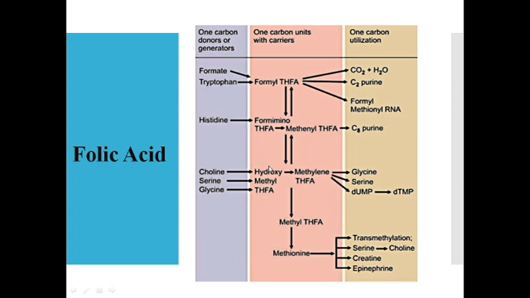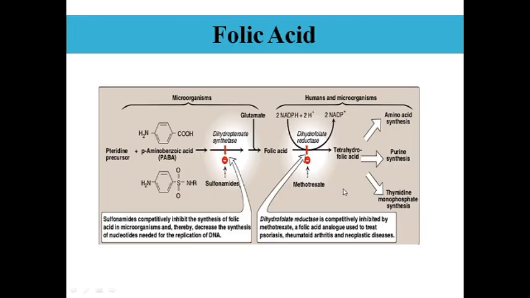Choline donates its hydroxymethyl group, serine its methyl group, glycine to THFA to form methylene THFA, which is going to be again utilized for the synthesis of glycine, serine, and deoxyUMP to deoxyTMP. And ultimately they all generate an end product called methyl THFA. This methyl THFA, upon removal of THFA, gets converted to methionine, which plays an important role in transmethylation and creatine synthesis, and that is in the form of SAM, that is S-adenosyl methionine. And please do read about amino acid metabolism, otherwise it's very difficult to understand this particular topic. These are the antagonists.